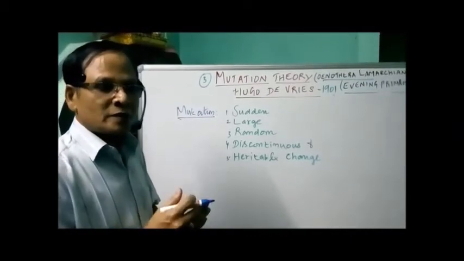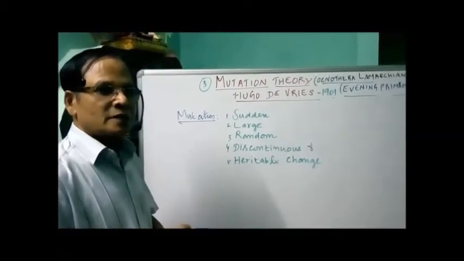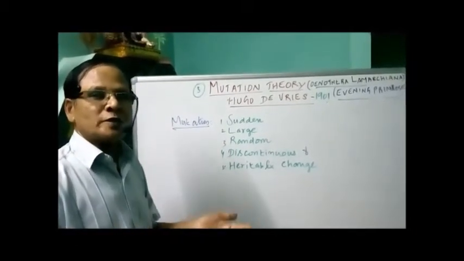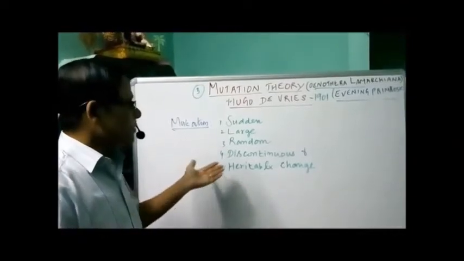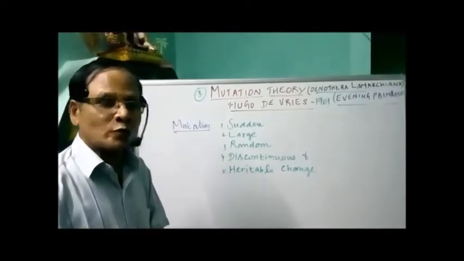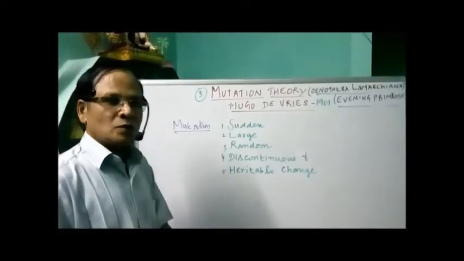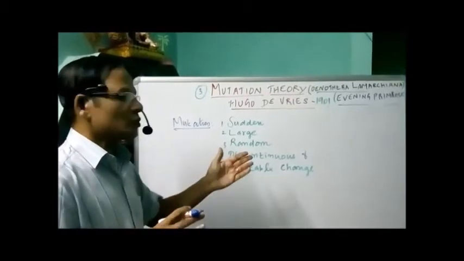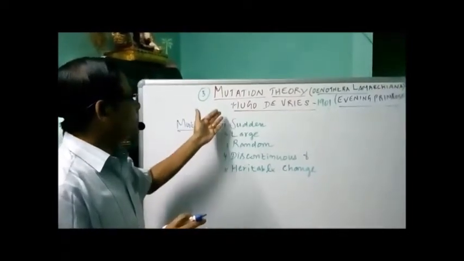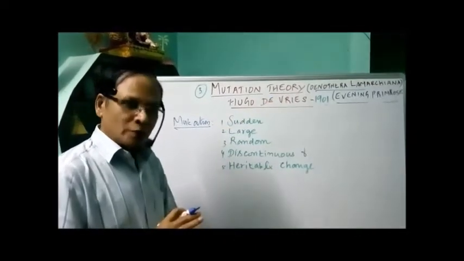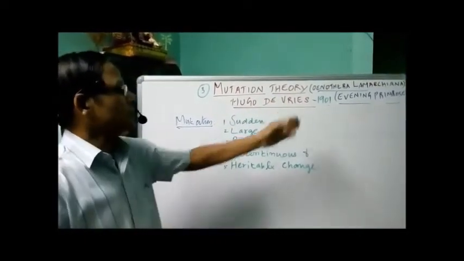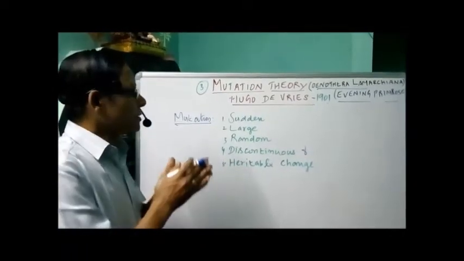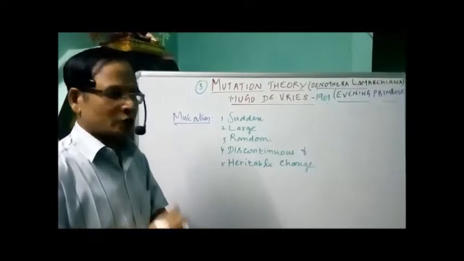Random: the mutation that occurs in any direction, it is directionless, that's why it's called random. Discontinuous: there are no intermediate stages between the two extremities, that's why it's called discontinuous variations. And heritable: those variations are transmitted to the next generation, hence called heritable change. So I mentioned already that Hugo de Vries carried out experimental analysis in the evening primrose, Oenothera lamarckiana, and found variations in these organisms because of mutation.